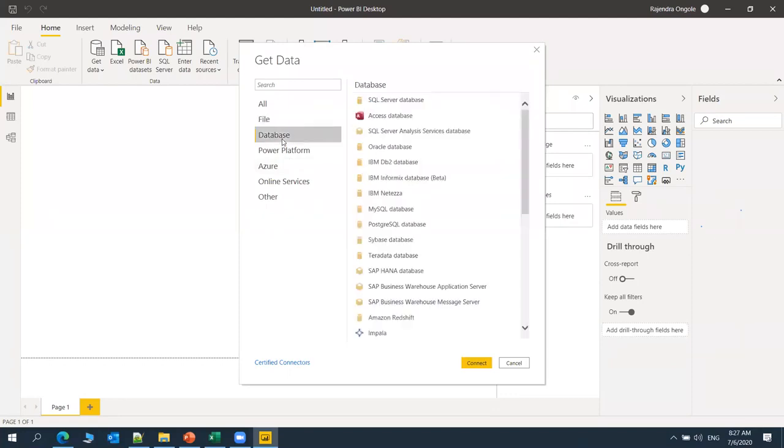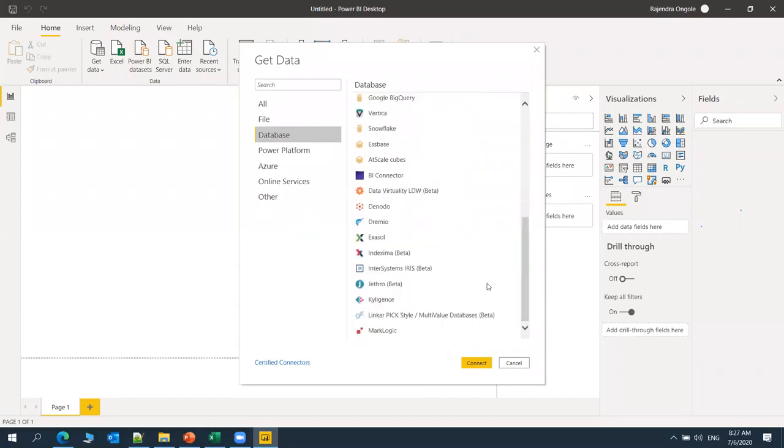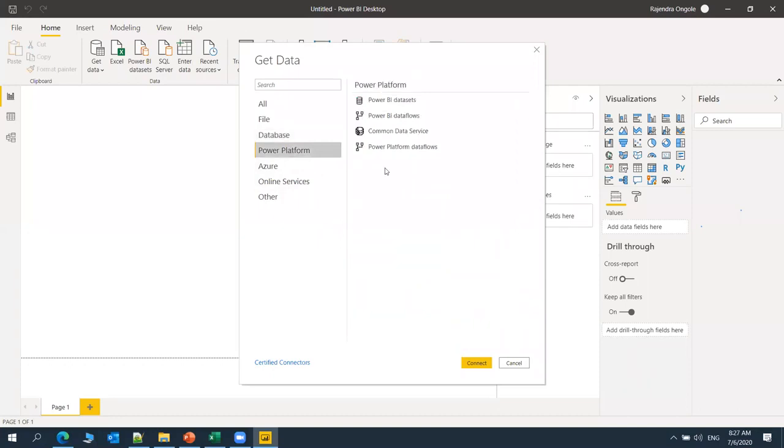And for databases, a lot of them like SQL Server, Access DB, MySQL, Postgres, HANA, SAP. Some of these are in beta versions, which are supported by using some connectors. These are the Power Platform sources, the common data sources. By using Power Platform also, we can connect.